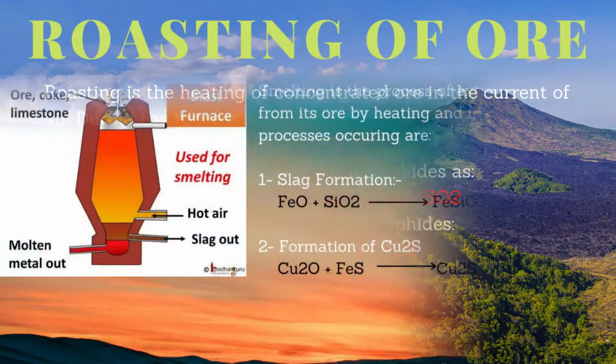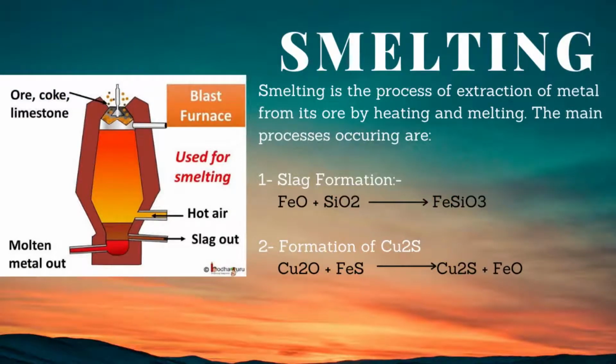Number 3, smelting. Smelting is the process of extraction of metal from its ore by heating and melting. The roasted ore is transferred to a small blast furnace. Here it is heated with coke and sand in the presence of excess air. The modern copper blast furnace is about 15 to 20 feet in height and is made of sheet steel lined inside with refractory bricks. It is water jacketed throughout and is provided near the top with a gas outlet. The ore is placed on the charging floor from where it is shoveled into the furnace through a charging pipe.